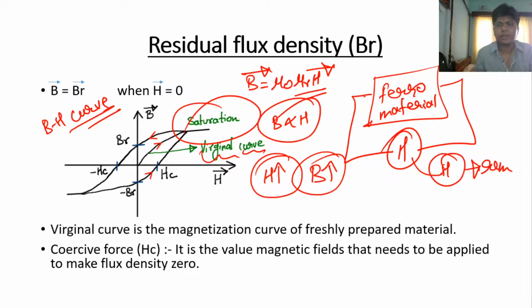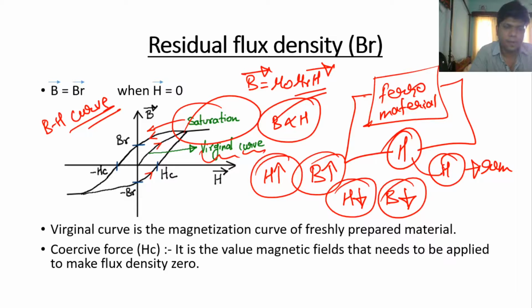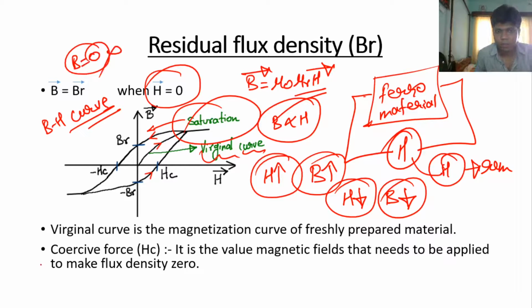Okay, when the external magnetic field is removed from the material, then H will gradually decrease like this. Due to this, B will also gradually decrease. But when H becomes 0, when the external magnetic field becomes 0, it doesn't mean that the material has 0 flux density. No, this is wrong.